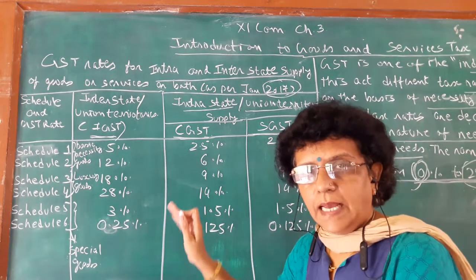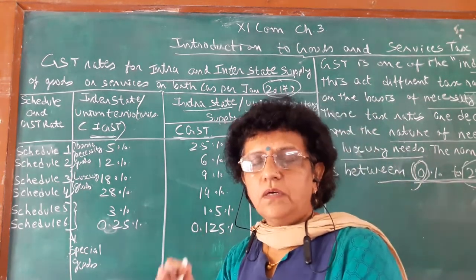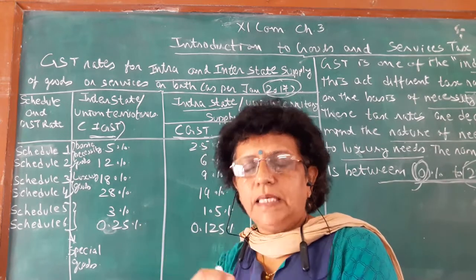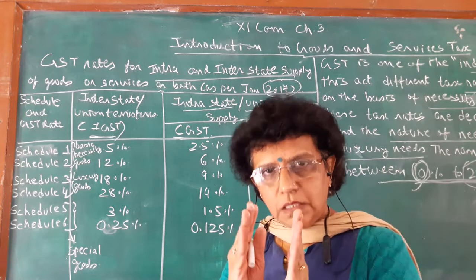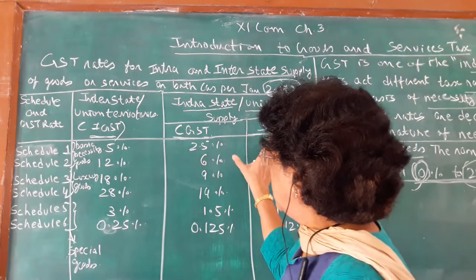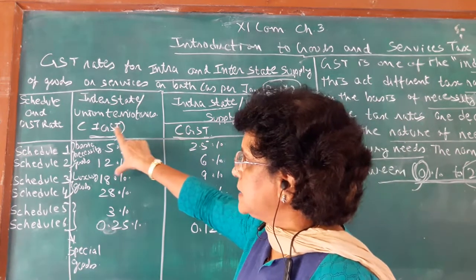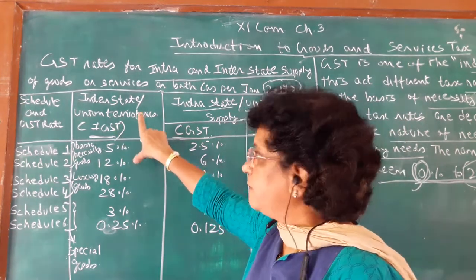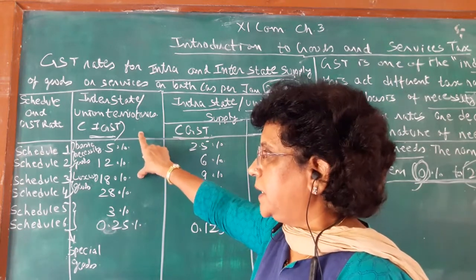It means a Gujarat trader selling goods to or purchasing goods from a Gujarat trader, where both supplier and purchaser are from the same state, this structure will be applicable. And when the traders are from different states, then the IGST structure will be applicable.